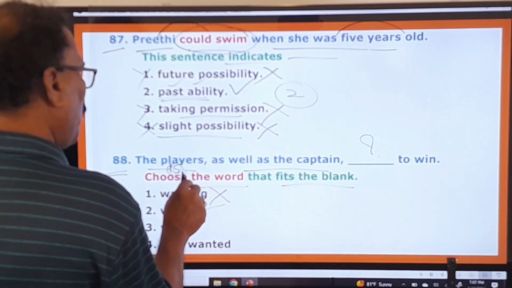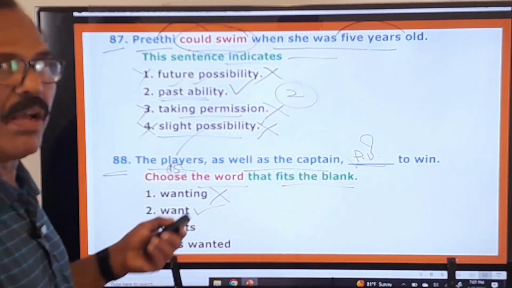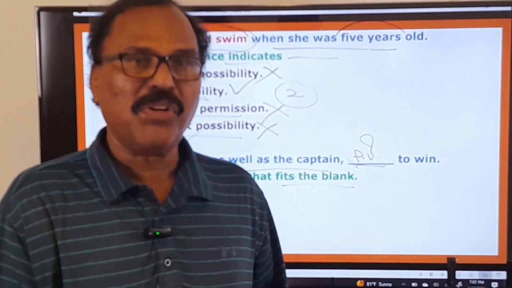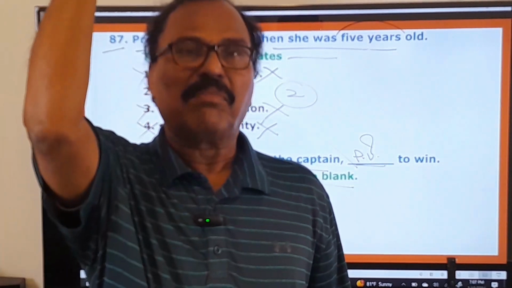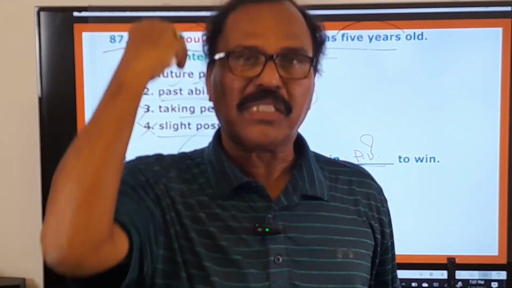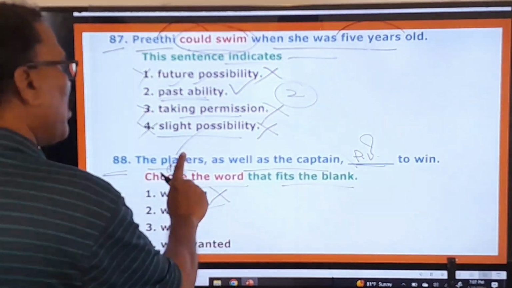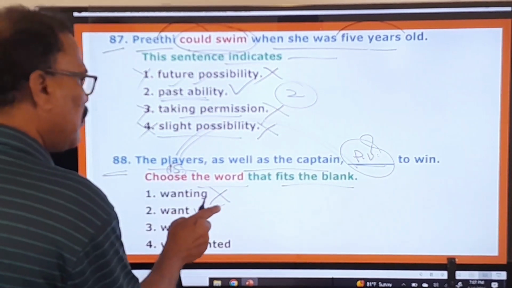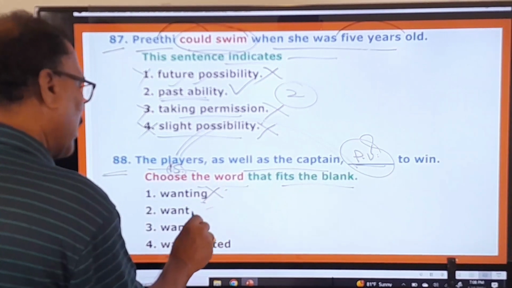Subject is in plural. Plural subject takes always a plural verb. You know, I have been telling you this rule again and again right from my first video. So what is that? You know, there is a broad rule in the English language. The singular subject takes a singular verb after it. A plural subject takes a plural verb after it. So here players is a plural subject, so therefore it takes a plural verb after it. Wanting is not the right one. Moreover, this want cannot be used in the ing form, that's why. So want, that's the right one.